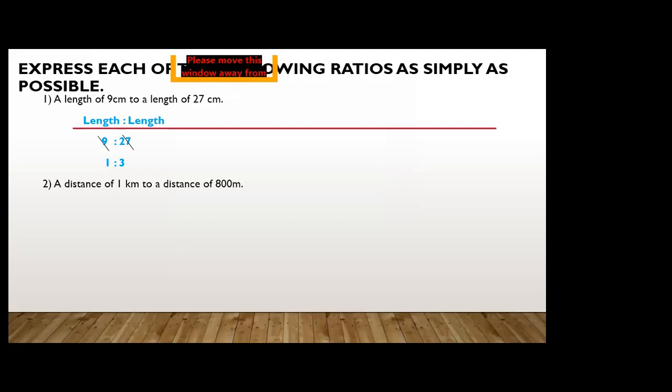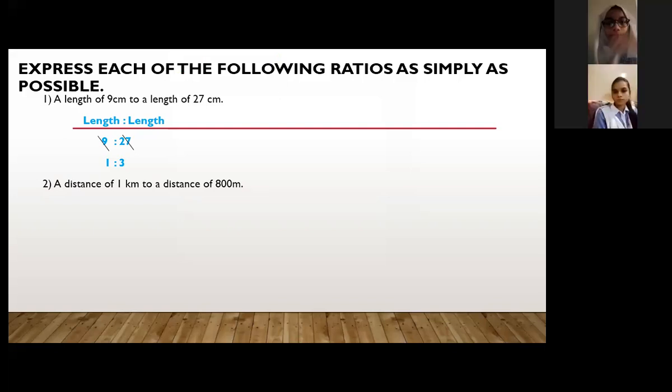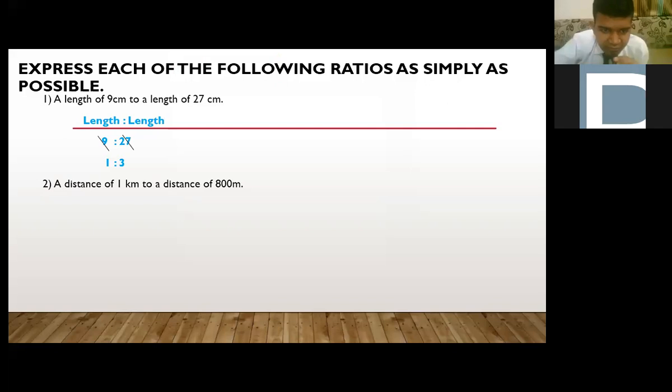Okay, Sheroz is raising his hand. Yes, Sheroz. The distance of 1 kilometer to the distance of 800 meter. Can we compare them? No, miss, we have to first of all write that 1 kilometer is equal to 1,000 meter, and then we would pick 1,000 as antecedent and 800 as consequent. Exactly. Very good.